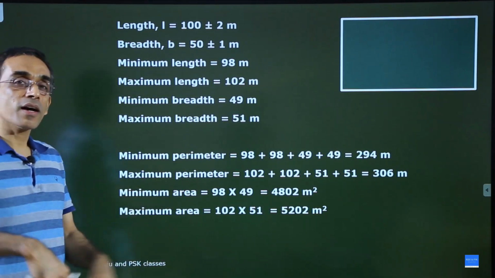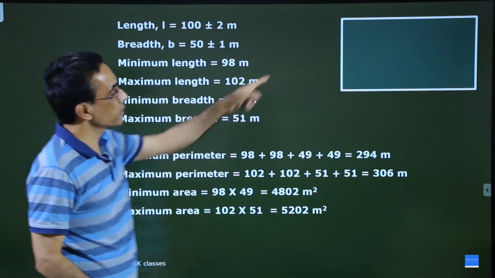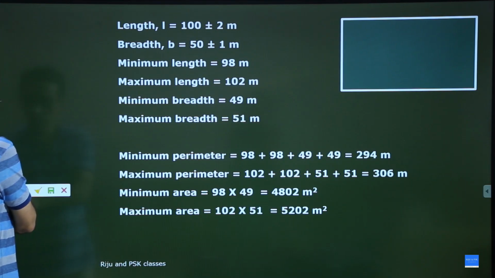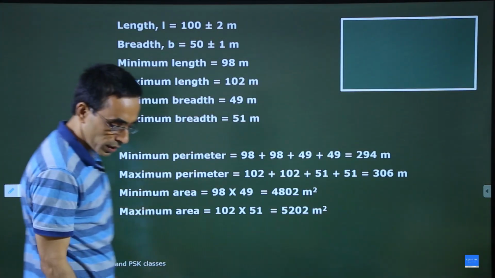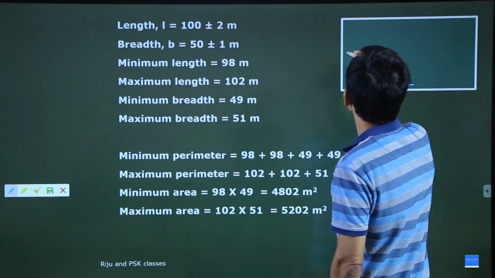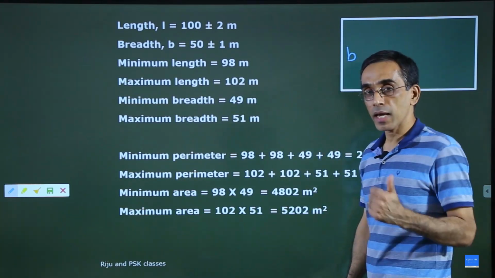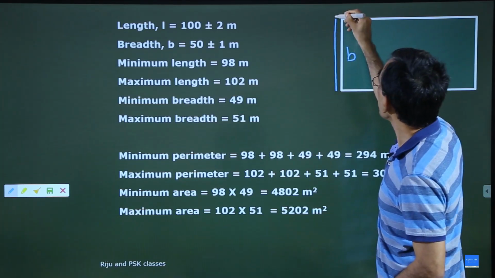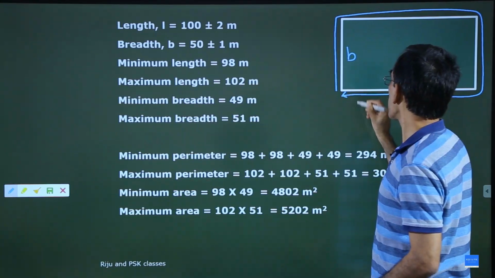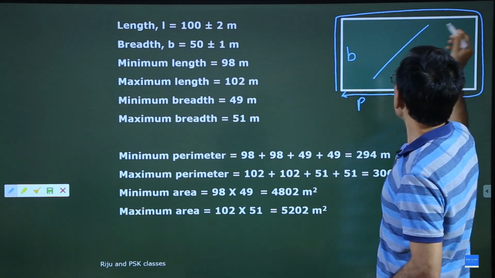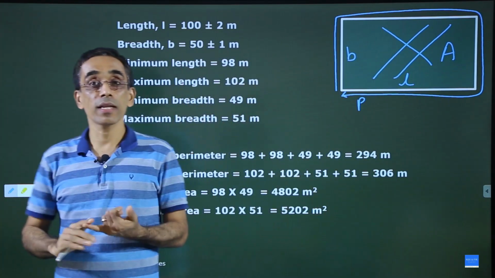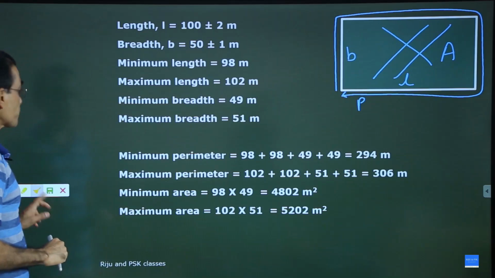I happen to measure a rectangle, see this rectangle, and I measured its length and the breadth. Of course, whenever we measure things, there will be errors. So this side is the length, this side is the breadth. And my aim was to calculate the perimeter, that is the total side length. I denote it as P. And I also need the area enclosed. So I want to calculate the area and the perimeter.